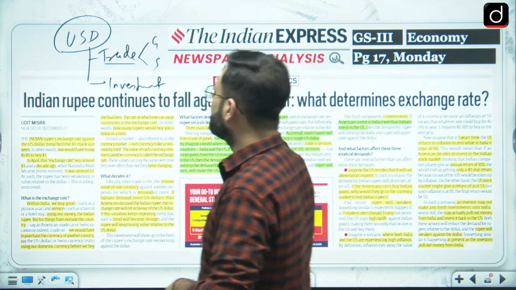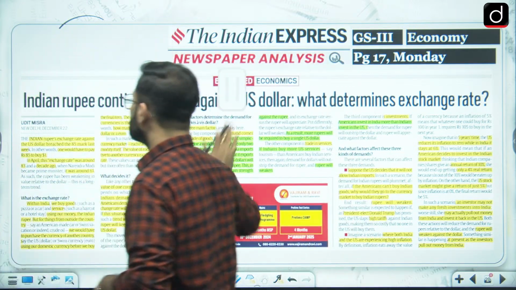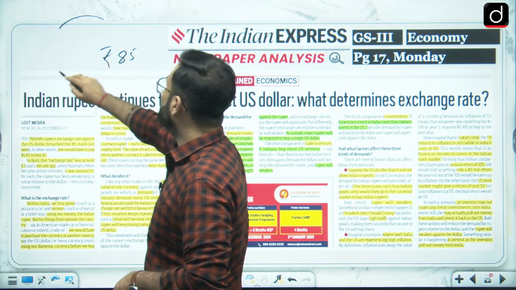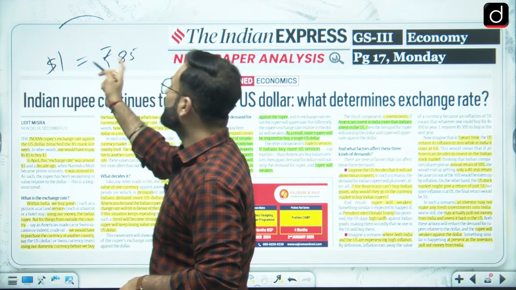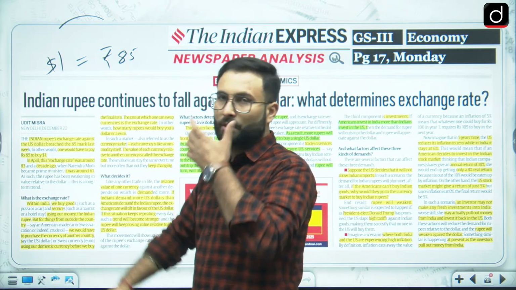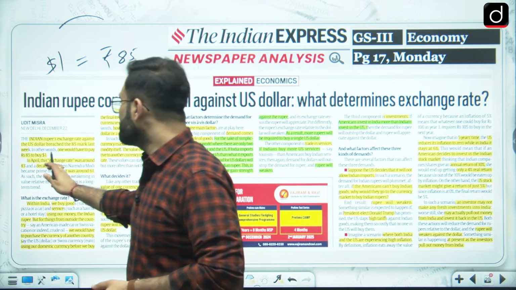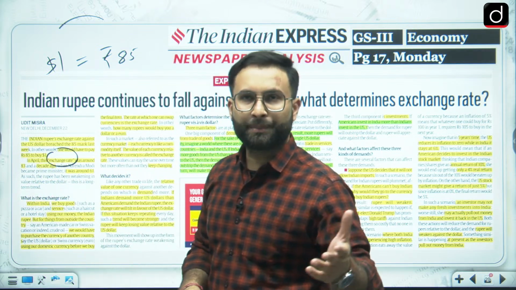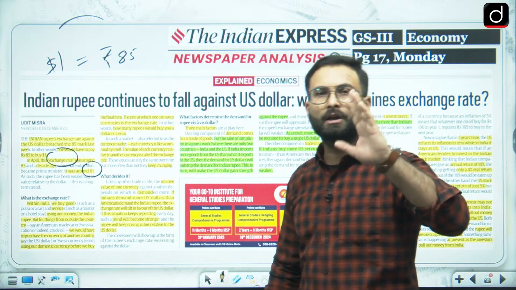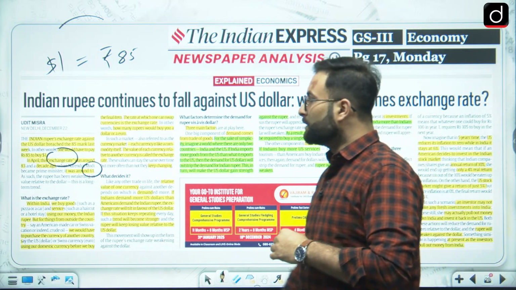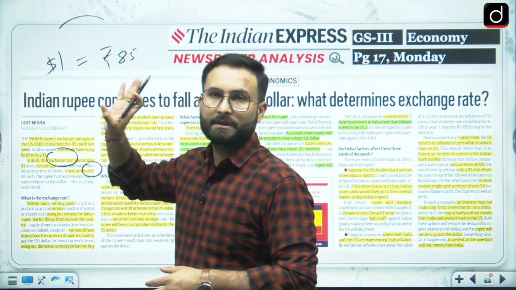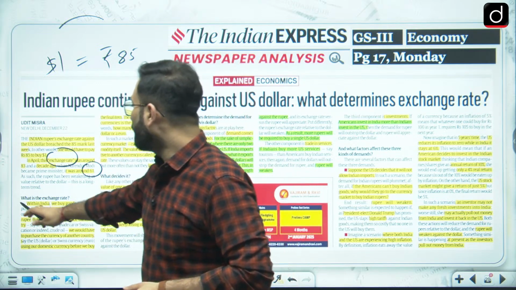So let's see over here. The Indian rupee exchange rate against the US dollar has breached the mark of 85. Right now, for $1 US, we are paying 85 rupees or more. Okay, so that is basically the exchange rate. Coming to the past data, you will see that the exchange rate was nearly around 83 in April, and when we talk about a decade-old rate, it was around 61 when Mr. Modi came to power. So 61 rupees was the exchange rate 10 years back.